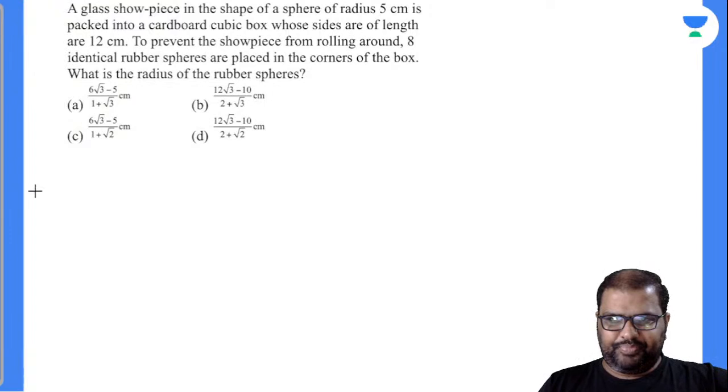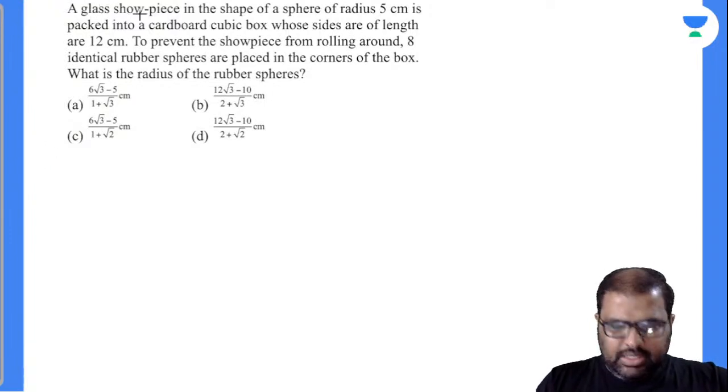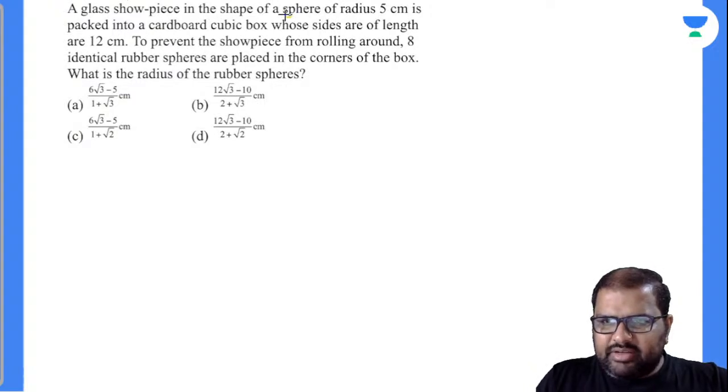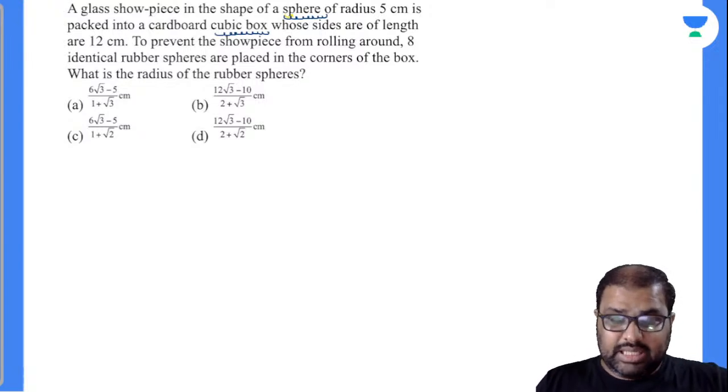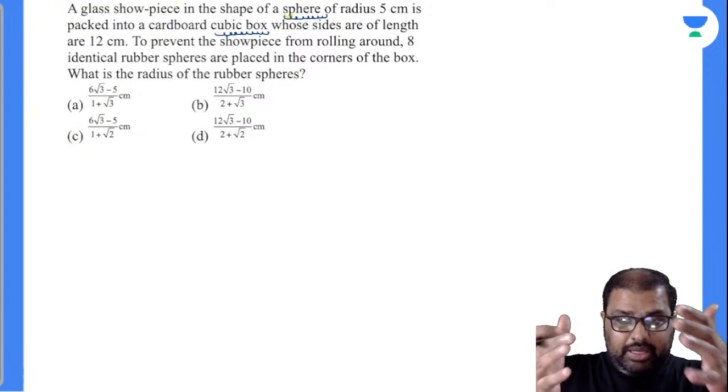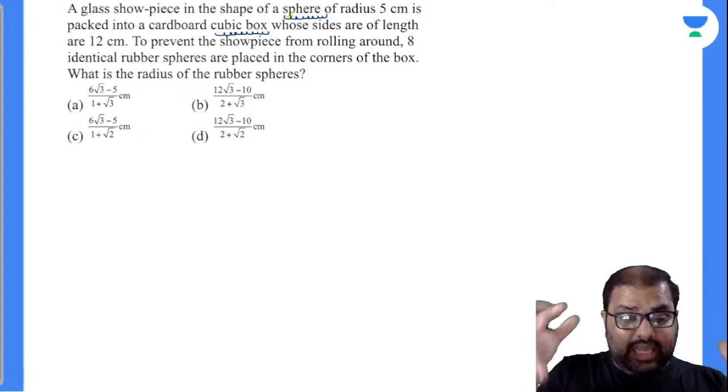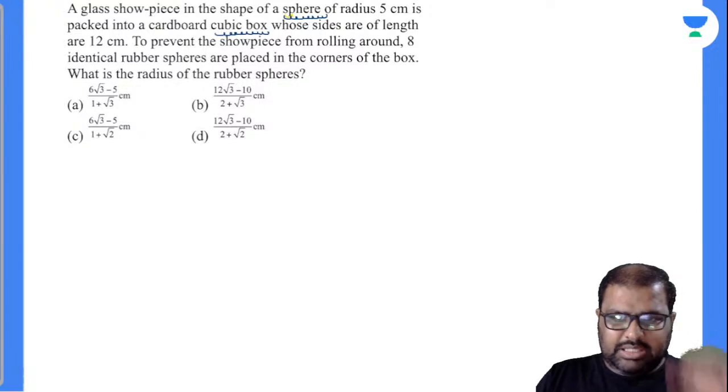What was given there? A glass showpiece in the shape of a sphere of radius 5 centimeter is packed in a cardboard cubic box whose sides are of length 12 centimeter. To prevent the showpiece from rolling around, 8 identical rubber spheres are placed in the corners of the box. What is the radius of the rubber spheres is the question asked. So this showpiece was kept intact by these 8 rubber spheres. Am I right or wrong?